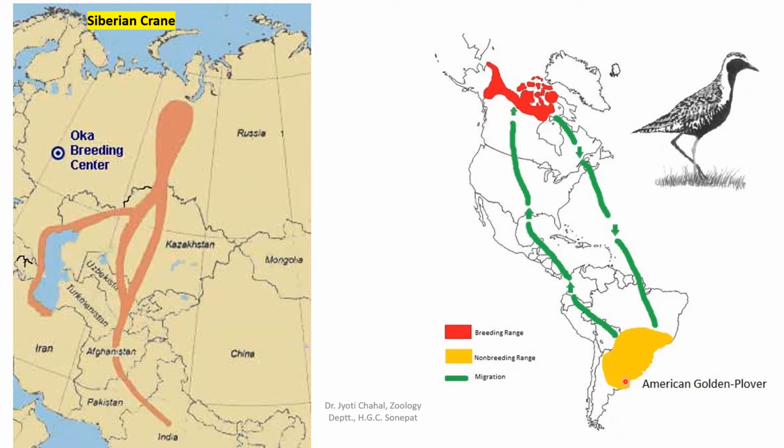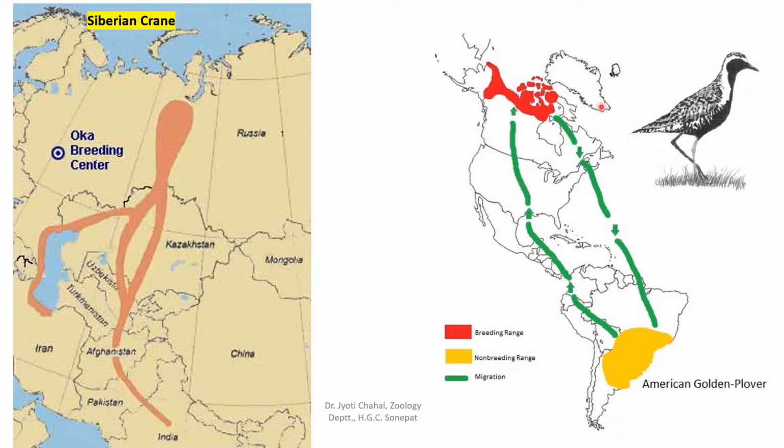Now this yellow portion is covering three different zones or regions of South America. This is South America and this is North America, so two different continents. In South America, the region covered by this yellow portion is three different zones. One is Brazil, this is the Brazil portion, and this lower one is Argentina. So some portion of Argentina, some portion of Brazil, and in between these two there is another portion, which is Uruguay. So these three portions of three different countries are covered by this golden plover.